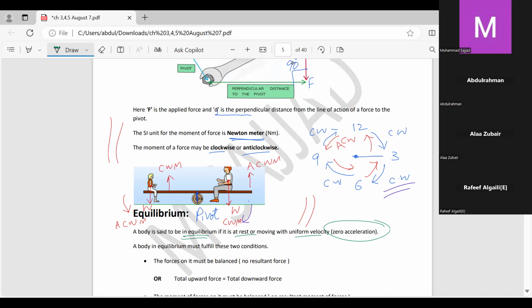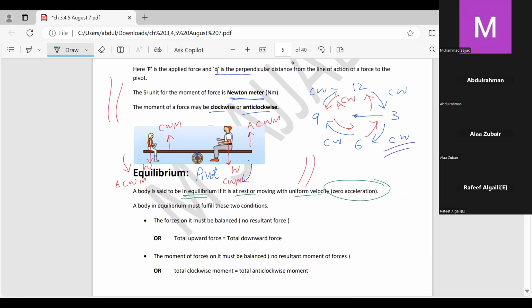Now, my dear friends, all of this is correct, but this one is helping us a lot in the solution of a lot of questions, which I will solve today inshallah. So, total upward force is equal to total downward force.